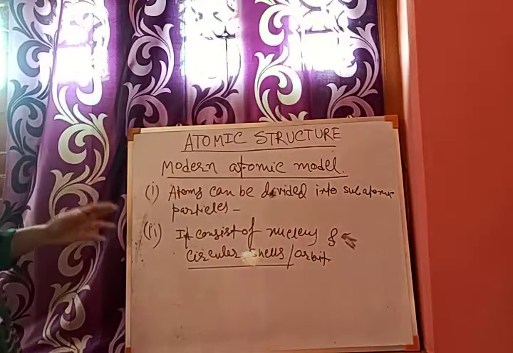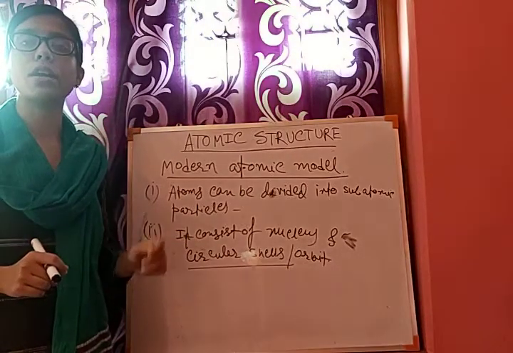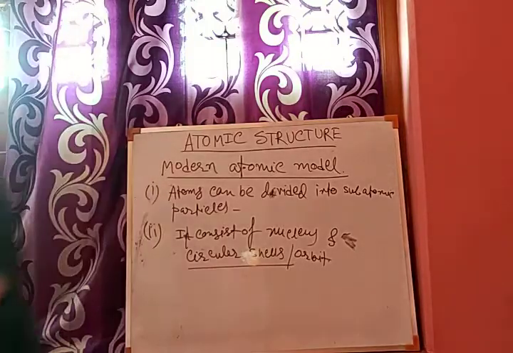As the circular orbits possess a definite amount of energy, these orbits are known as energy orbits.